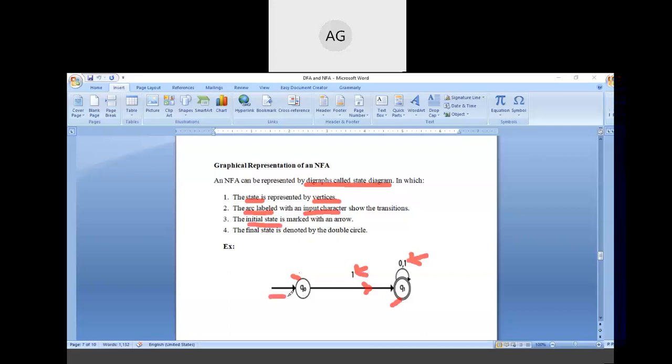The initial state is marked with the arrow. So here this arrow is there to mark the initial state q naught, and the final state is denoted by the double circle. So this q1 denotes the final state. As you can see here, q naught on getting input 1 reaches q1, but there is no transition of q naught on getting input 0. So that's why it is called NFA. Whereas in the case of DFA, we need to also draw the zero input transition for q naught, because DFA is the complete system, whereas NFA is not the complete system.